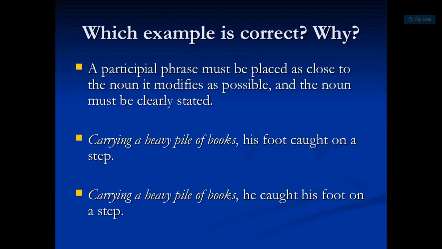Now here, which example is correct and why? You need to figure out which one is going to be correct. A participial phrase must be placed as close to the noun it modifies as possible, and the noun must be clearly stated. Carrying a heavy pile of books, his foot caught on a step, or carrying a heavy pile of books, he caught his foot on a step. Which sentence do you think is correct?